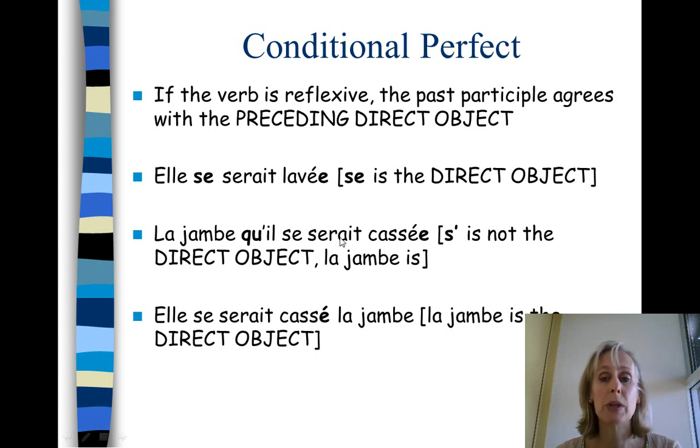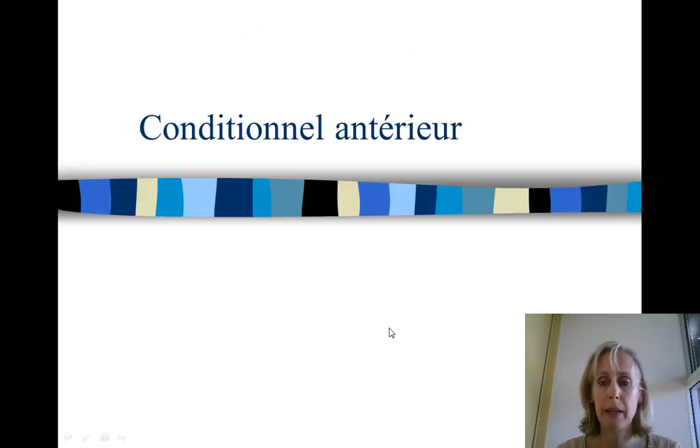La jambe qu'il se serait cassée. The leg that he would have broken. Sorry, that should be se, this is not the direct object. La jambe is the direct object. Okay. Elle se serait cassé la jambe. La jambe is a direct object, so there is no agreement. Elle se serait cassé la jambe because she would have broken the leg to herself. So se is not a direct object, it's an indirect object, and la jambe is the direct object here. And that's the conditionnel antérieur.